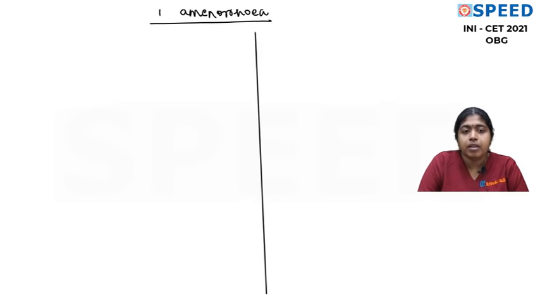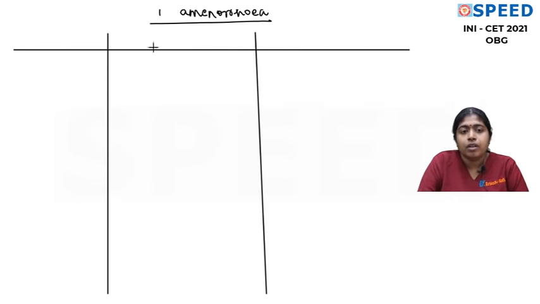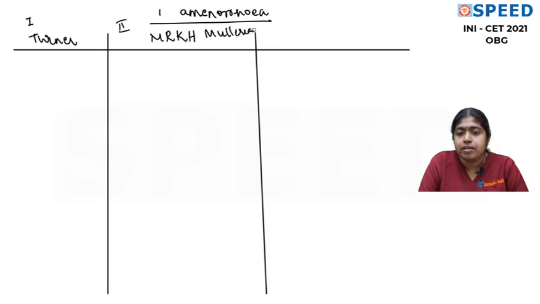The 3 main causes of primary amenorrhea are: the first most important cause is Turner syndrome. The second most important cause of primary amenorrhea is Meyer-Rokitansky-Kuster-Hauser syndrome, which is also called Mullerian agenesis. And third most common cause of primary amenorrhea is testicular feminization syndrome.